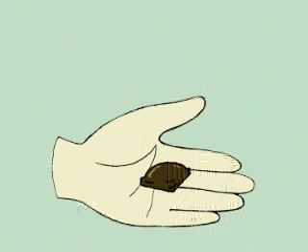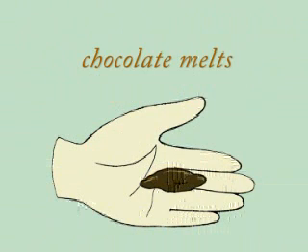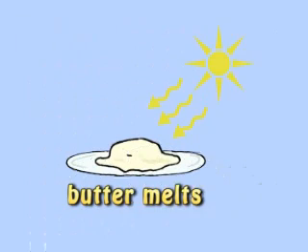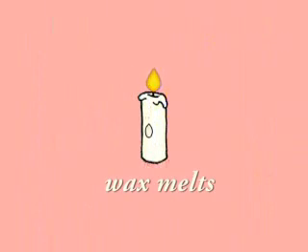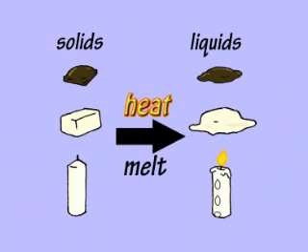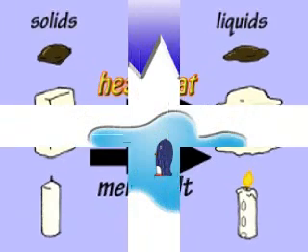What happens when you hold a piece of chocolate in your hand? It starts to melt, becoming runny. The same thing happens when you leave butter sitting in the sun. And wax will melt and run down the side of a candle when you light it. So solids can change into liquids when they are warmed or heated.